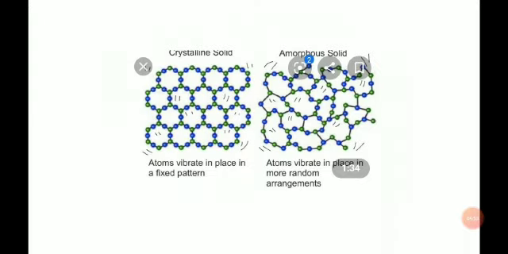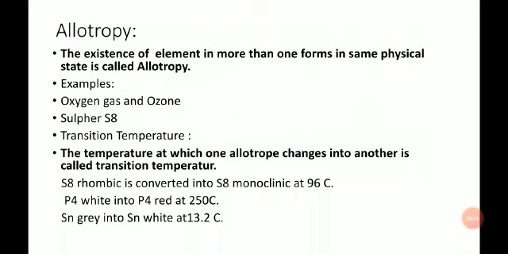In this figure, you can see that in the first figure, the molecules are arranged in a three-dimensional structure. The regular arrangement is present, while in the second diagram, the regular arrangement is not present. These are the amorphous solids. And the first diagram, in which the regular arrangement of the molecules is present, these are known as crystalline solids. Our next topic is allotropy.